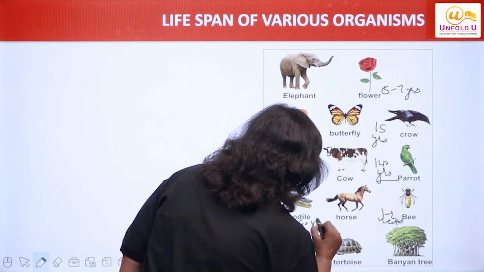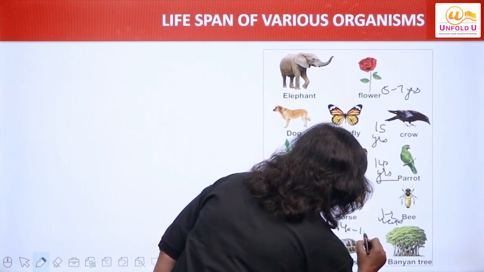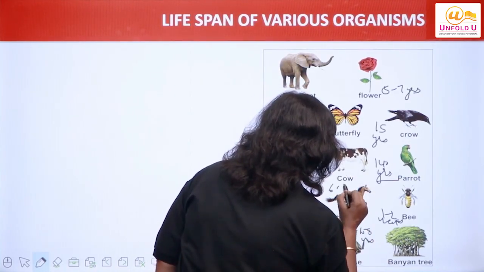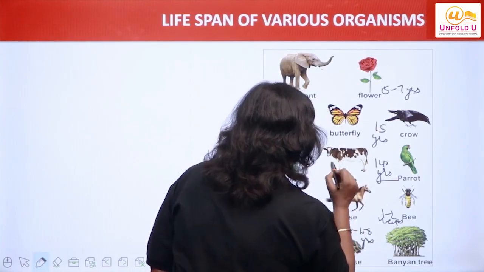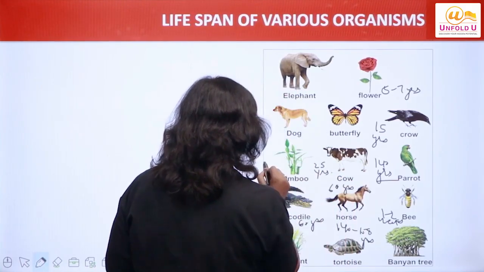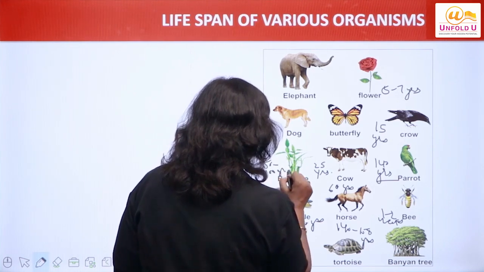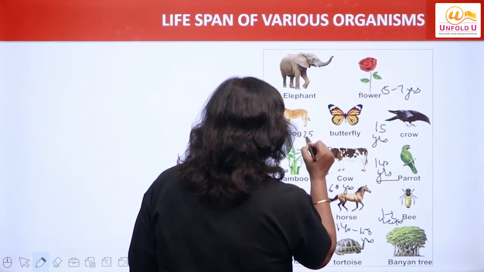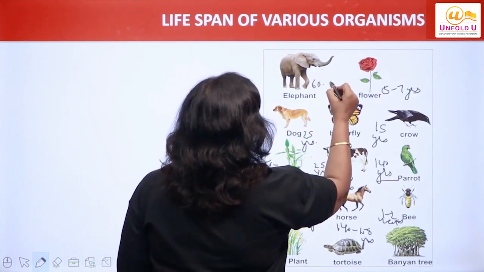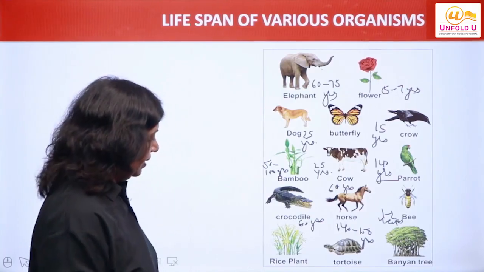Crocodile's lifespan is 60 years. Tortoise lifespan is 140 to 150 years. Lifespan of a horse is 60 years. Cow 25 years. Bamboo 50 to 100 years. Dog's lifespan is 25 years. Elephant's lifespan is 60 to 75 years. I hope it is clear to you.